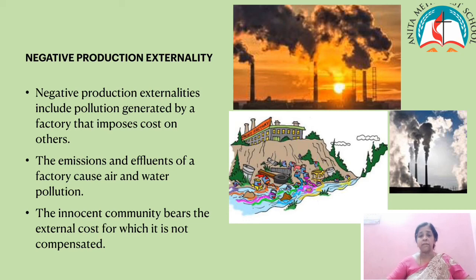The innocent people are affected because of the air and water pollution. Water becomes contaminated and the people use that water or the animal drinks water, and the innocent community bears the external cost for which it is not going to be compensated. The factory is not going to give any compensation, and this is known as negative production externalities.